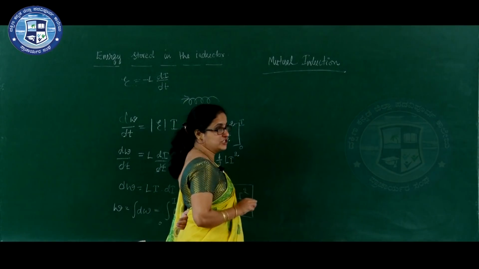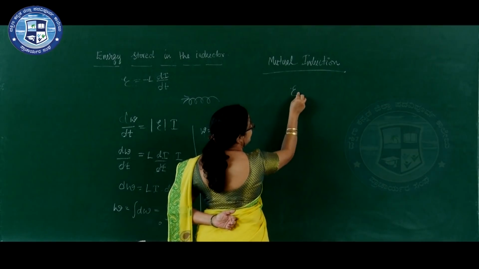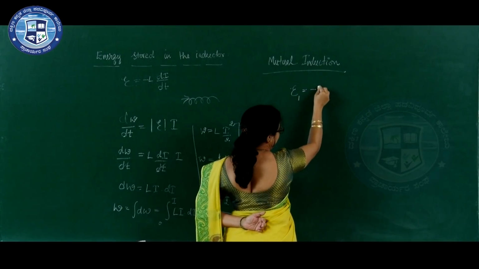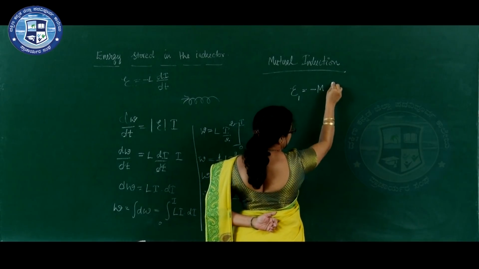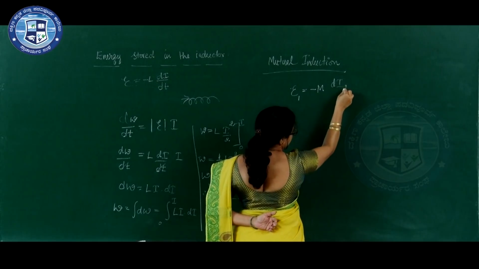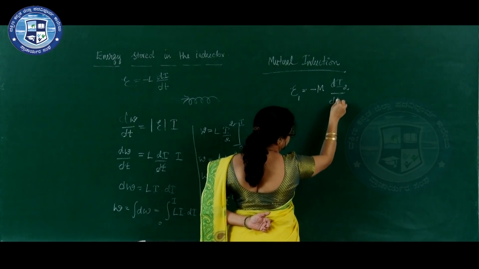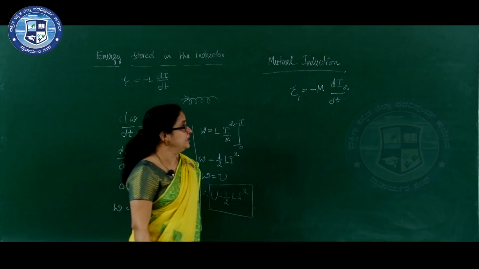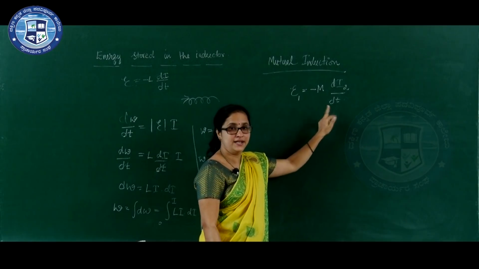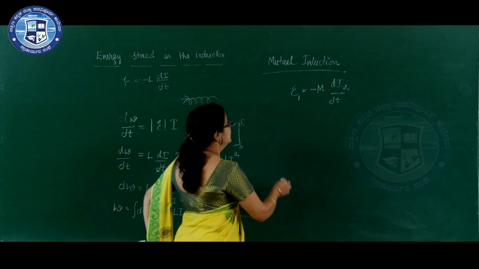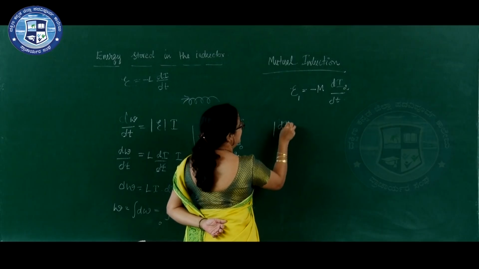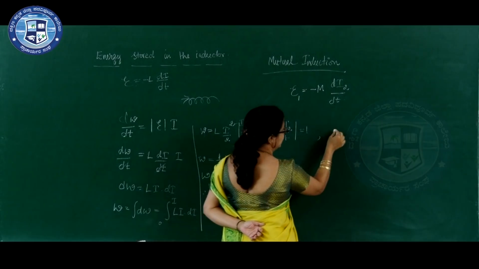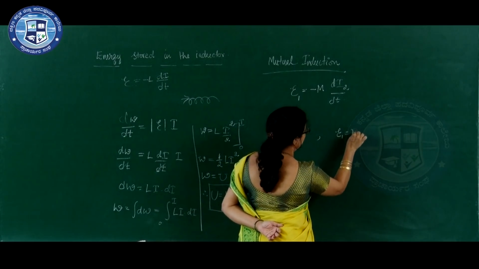So, the expression is: EMF induced in the coil is equal to minus M into change in current in the neighboring coil. So, E1 is equal to minus M dI2 divided by dt. If magnitude of dI2 by dt is equal to 1, then E1 is equal to M.